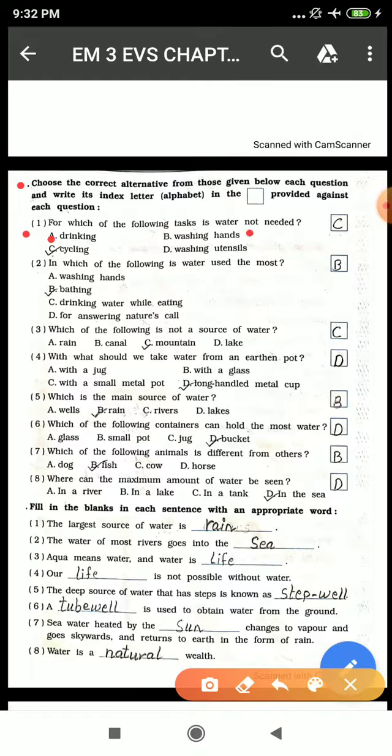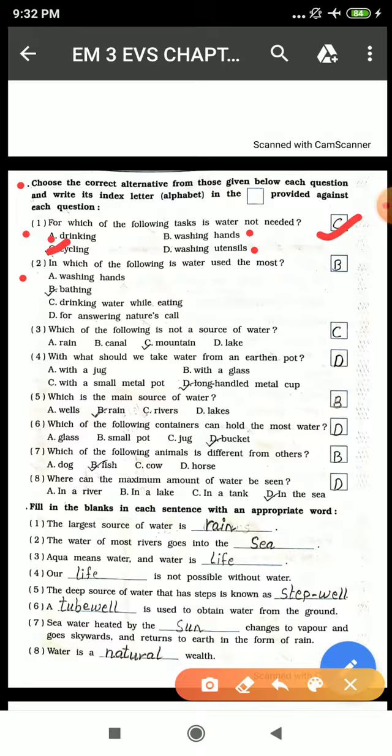Washing hands, obviously we need water. Washing utensils, obviously we need water. Cycling, yes, for cycling we do not need any amount of water because cycling is done with a cycle. But after cycling we need to have water.